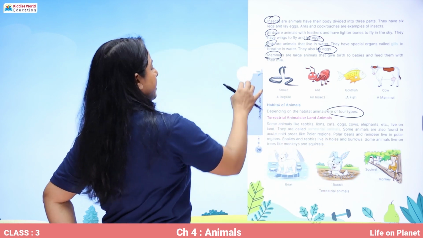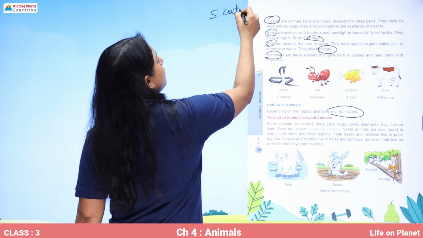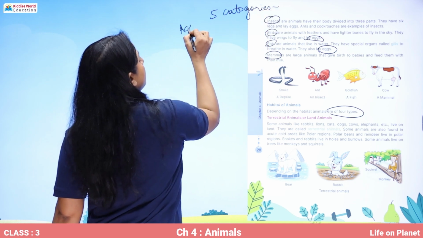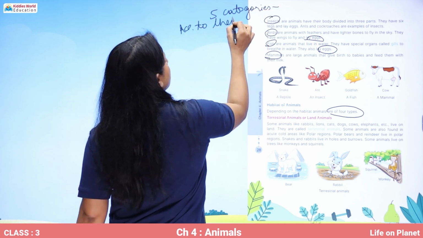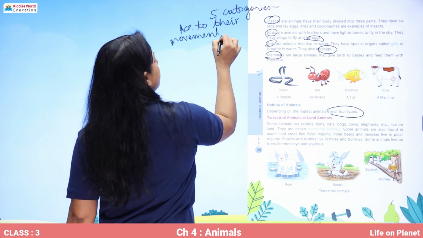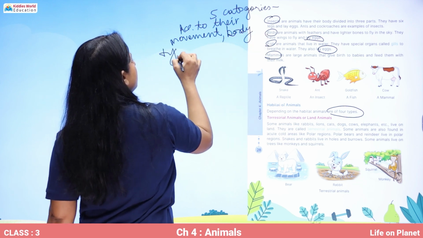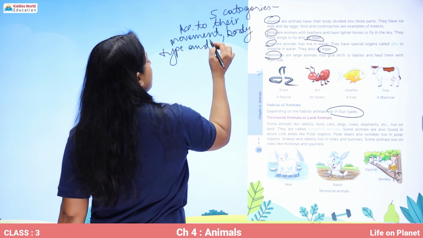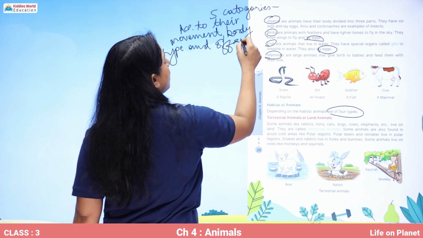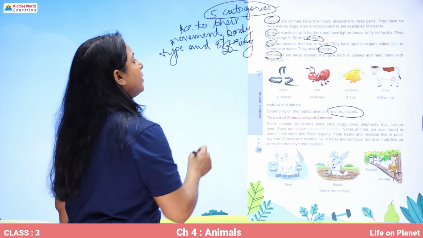We divide the animals into 5 categories according to their movement, body type and how they give birth to their young ones, that is, according to their offspring. So that's how we divide them into 5 categories.